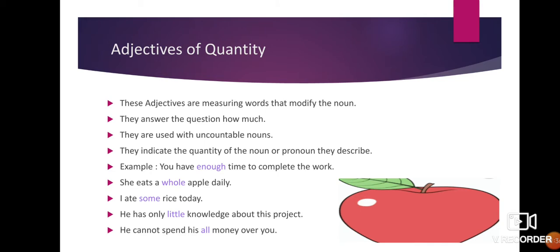Adjectives of quantity. These adjectives are measuring words that modify the noun. They answer the question how much. They are used with uncountable nouns. They indicate the quantity of the noun or pronoun they describe.